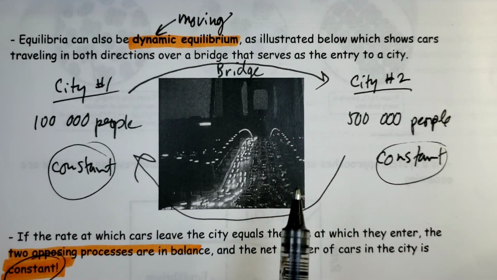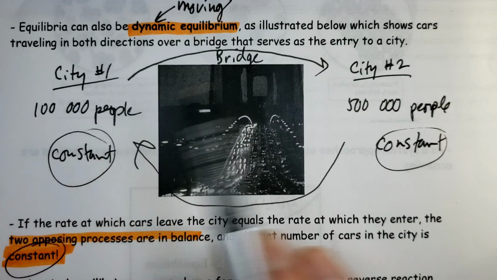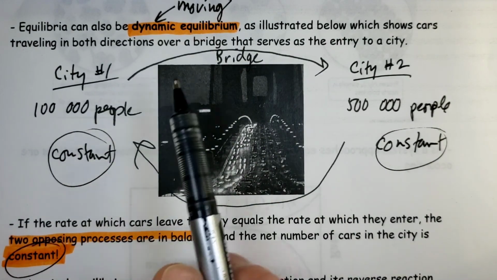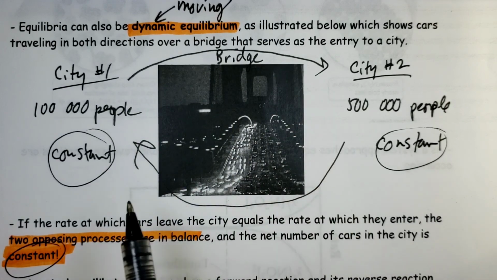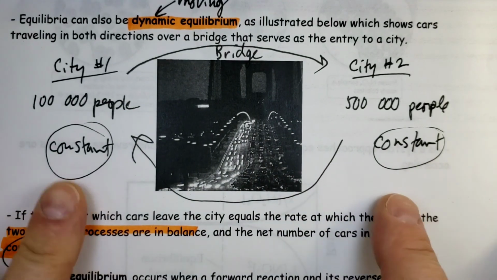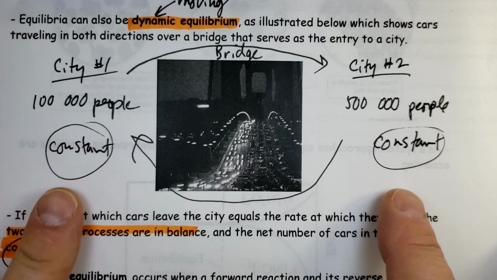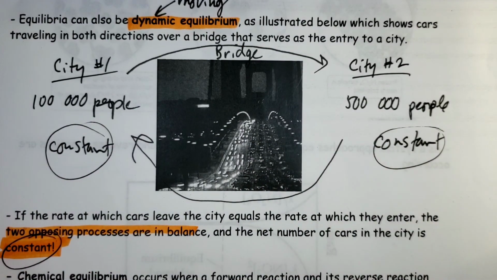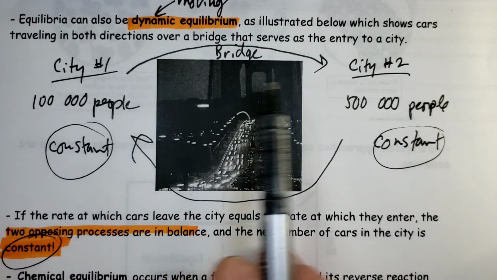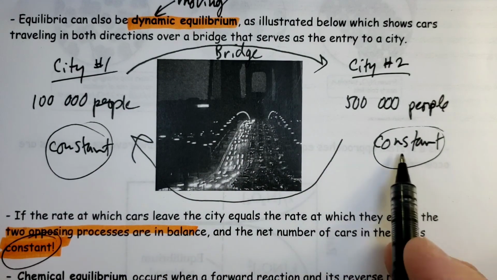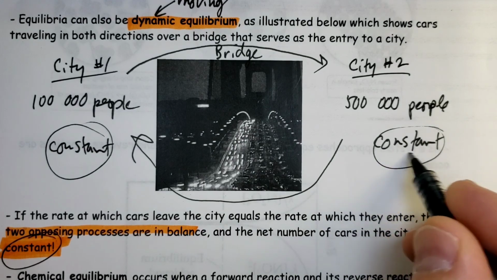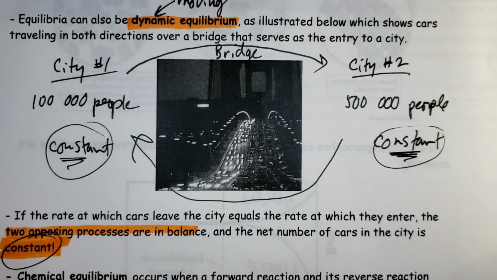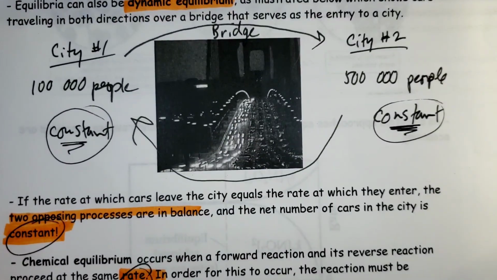So the two key things here is that the amount of people in each city is constant due to an equal rate here. The amount of people leaving is equal to the amount of people returning, which causes these to remain constant, unchanging. They don't have to be the same. Like here we have 100,000 people, here we have 500,000 people. So we don't have to have the cities being the same size, but to be a dynamic equilibrium, they have to remain constant, unchanging, because of the equal rates in between.